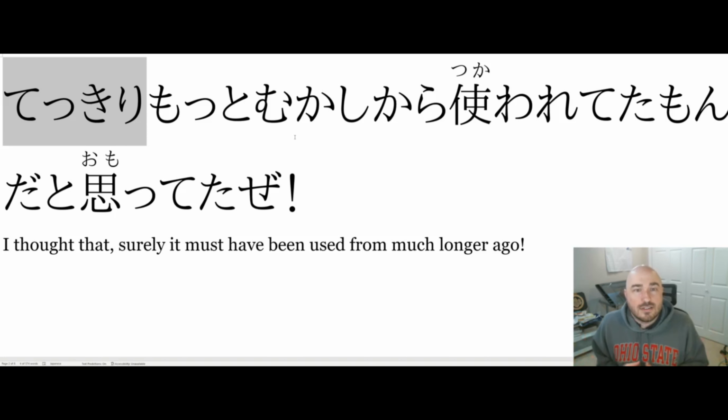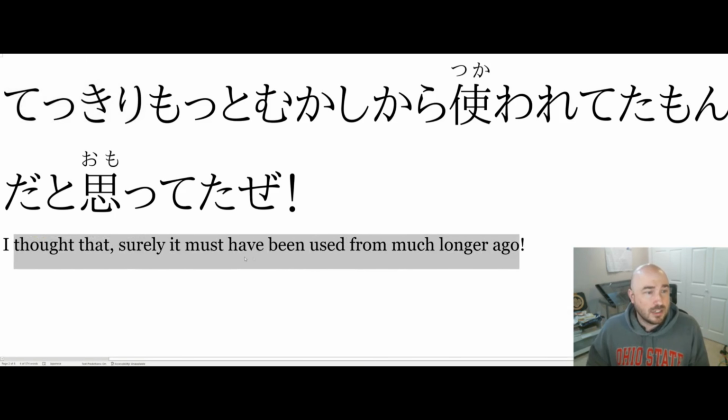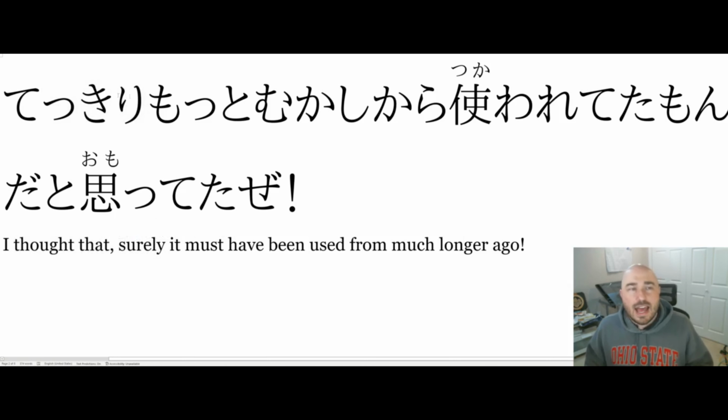So this entire sentence is just saying, I had thought that it had been used from a much more earlier time, and I was wrong. The tekkiri is the I was wrong aspect. I thought that surely it must have been used from much longer ago. Yeah, it's pretty good translation. This surely might be this tekkiri, but also like I had thought that. It adds the idea of it's wrong.